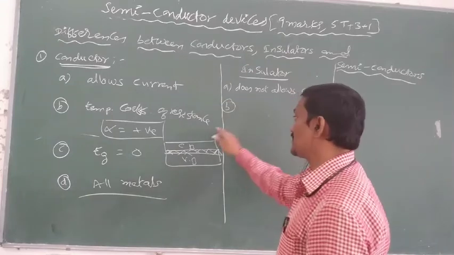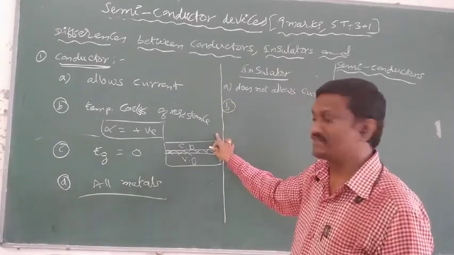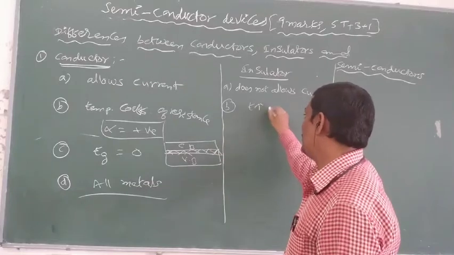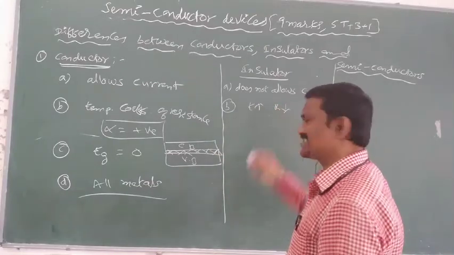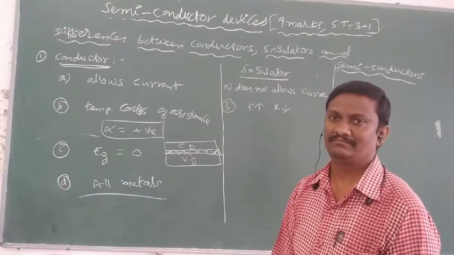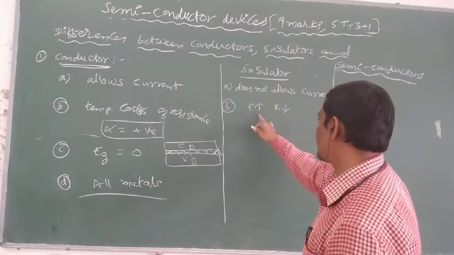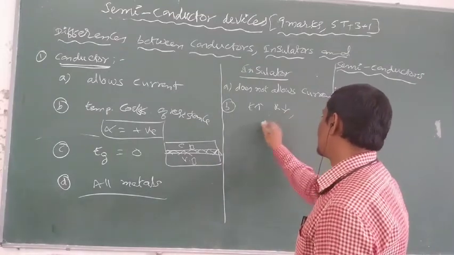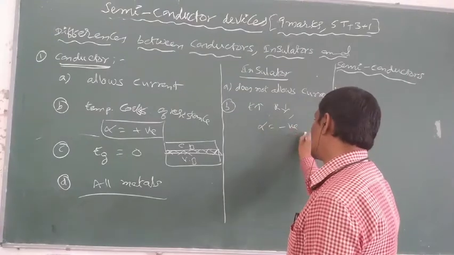In the case of an insulator, the temperature coefficient of resistance: with the increasing of temperature, the resistance of insulators decreases negligibly. Resistance decreases with temperature, which means that for insulators the temperature coefficient of resistance is negative.